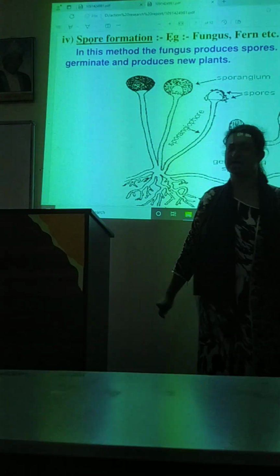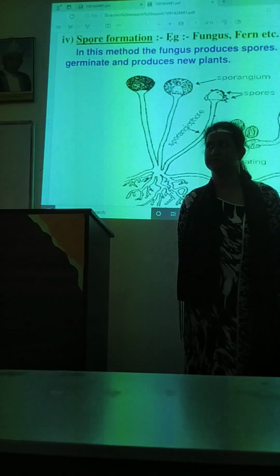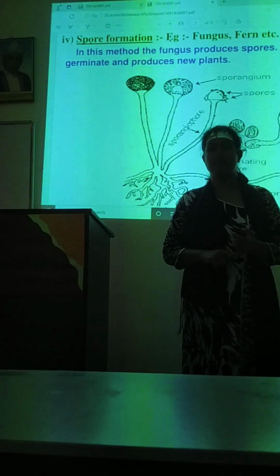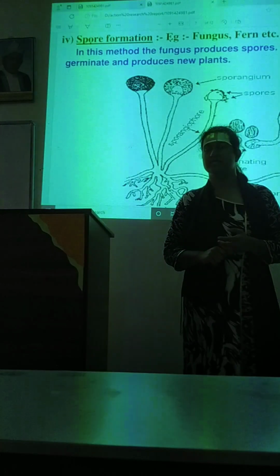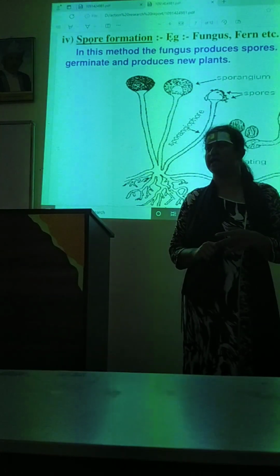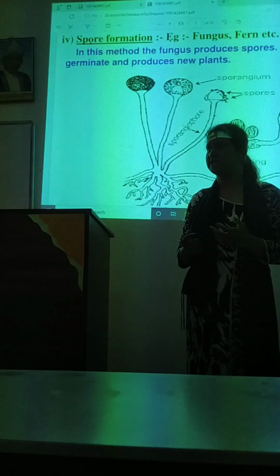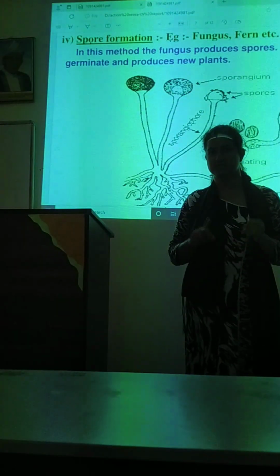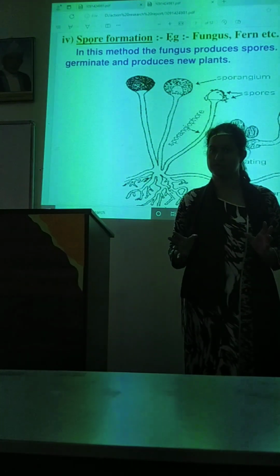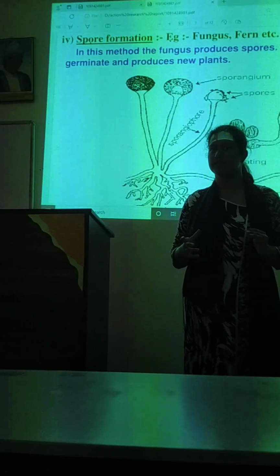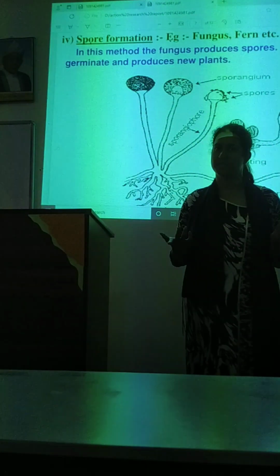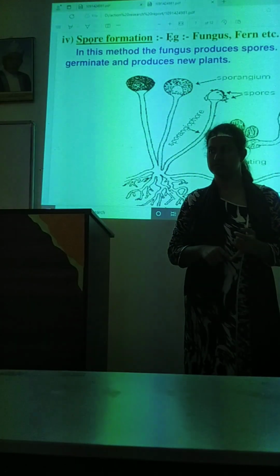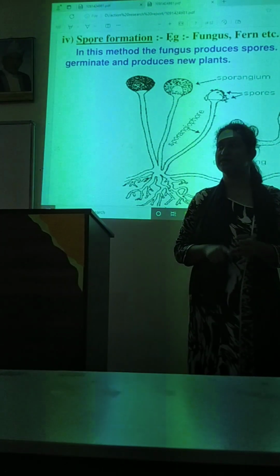So in today's class, we have discussed asexual reproduction, where only a single plant is involved, or a single-cell organism. We have seen its types. Asexual reproduction is vegetative, where the vegetative parts of the plants are cut and planted in the soil and grown, and this part grows into a new plant. So it is called vegetative reproduction, like hibiscus, potato. Then we have seen budding.